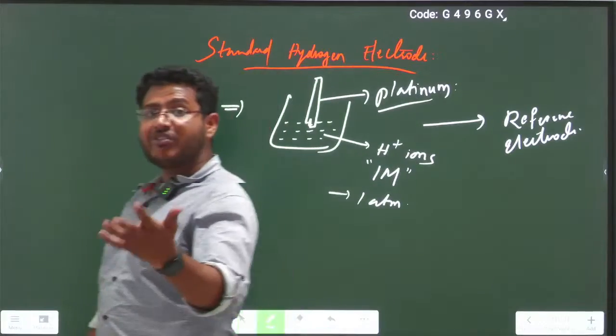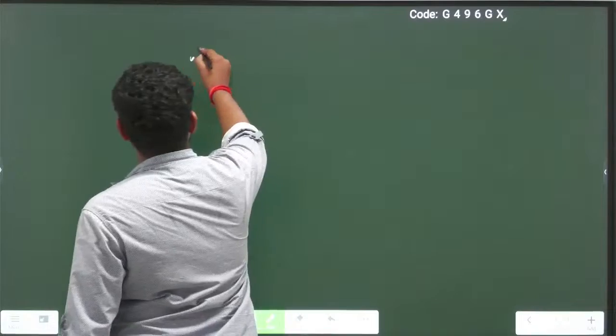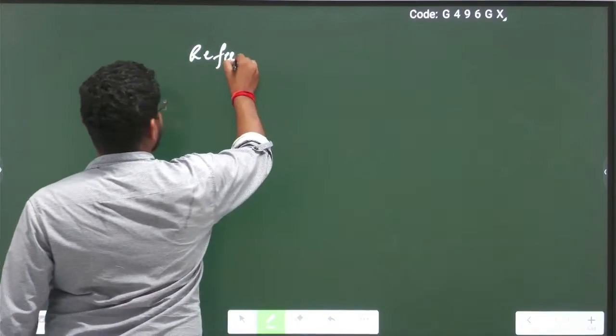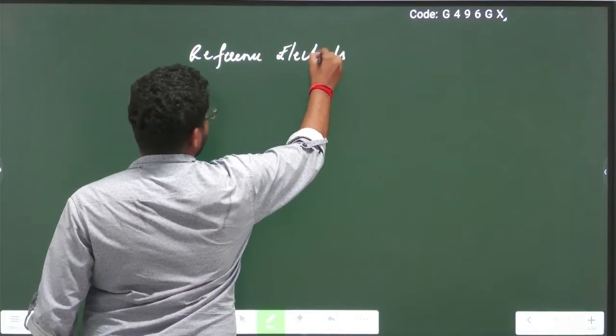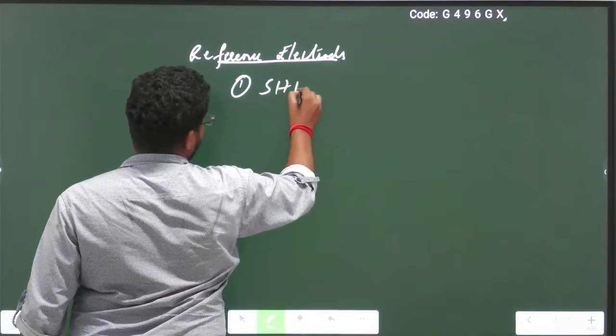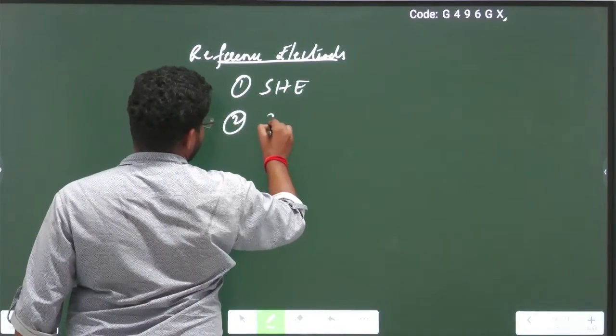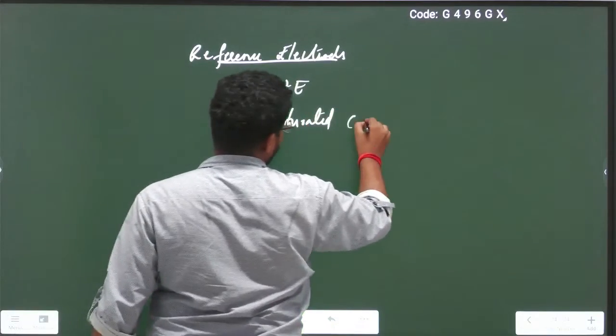There are many types of reference electrodes. One is the standard hydrogen electrode. The second one is the saturated calomel electrode.